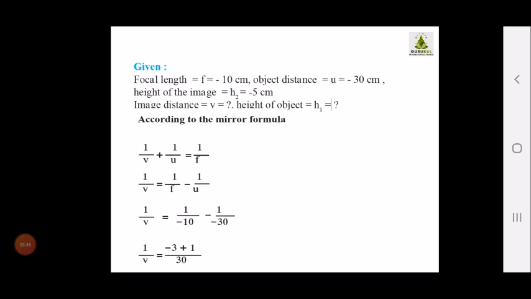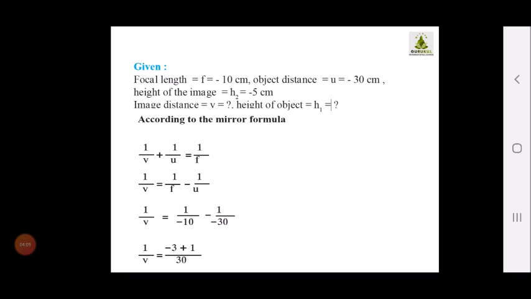In the second step, I am going to interchange the position of the quantities given in the formula. So I write 1 upon v is equal to 1 upon f minus 1 upon u. Since the value of f is given, I insert the given values.